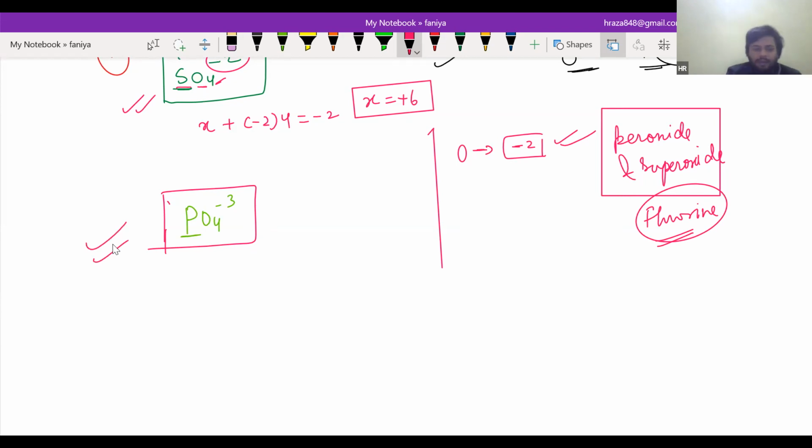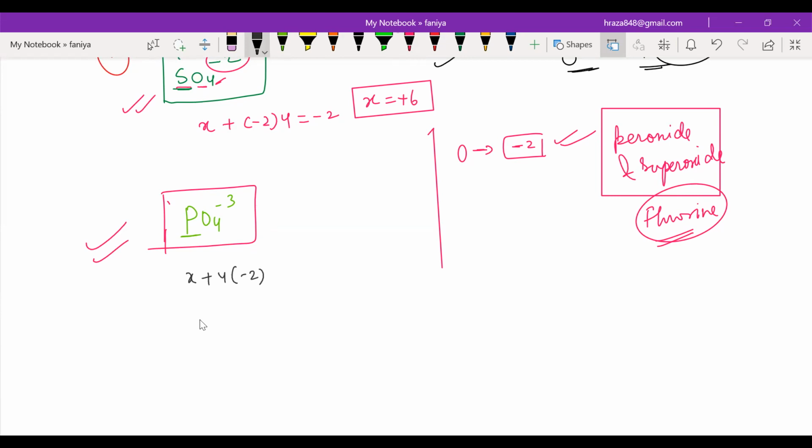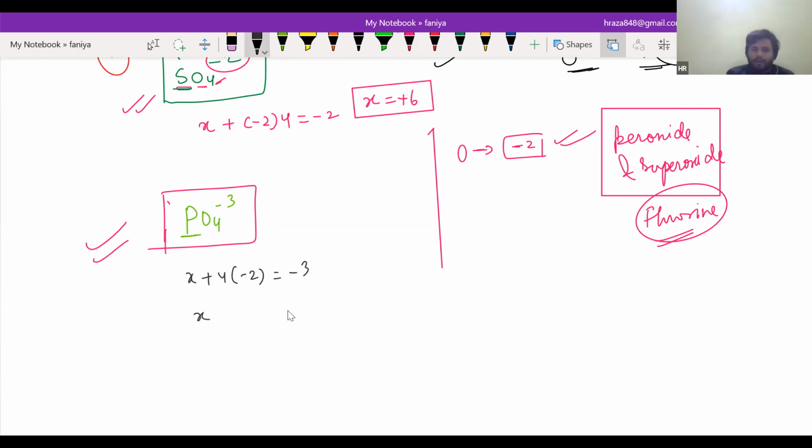Sir, plus 5. Plus 5, let me check it. X plus 4 into -2 is equal to -3, so x minus 8 is equal to -3, it will be +5. Very good. Is it clear? Yes, sir.